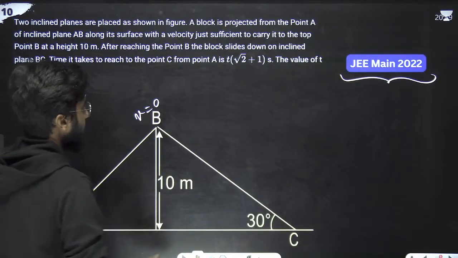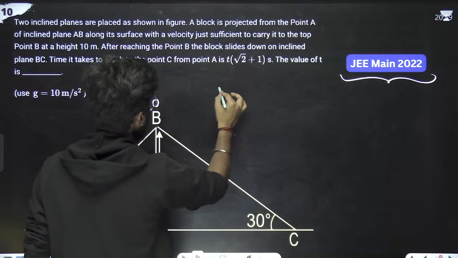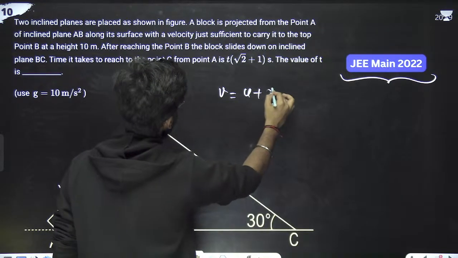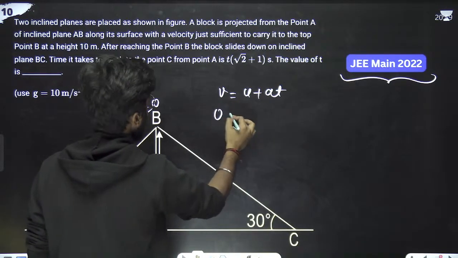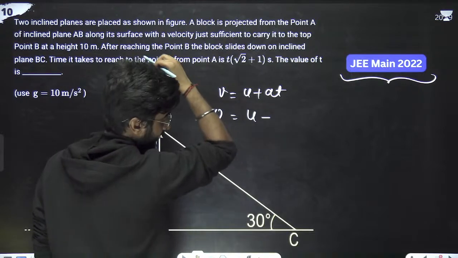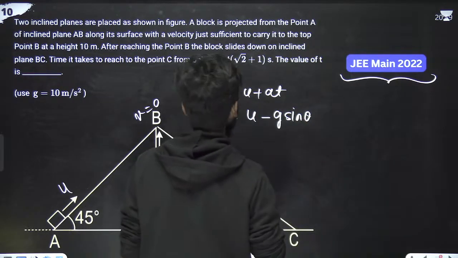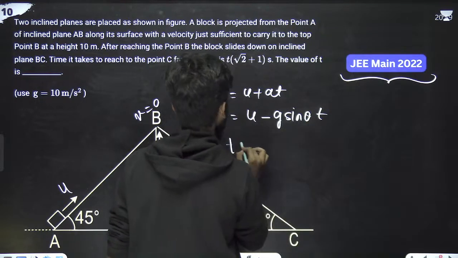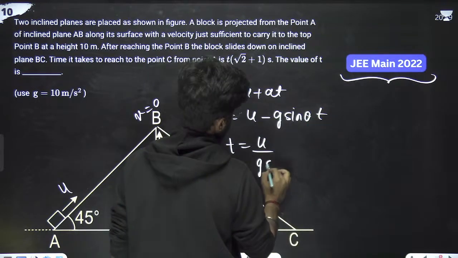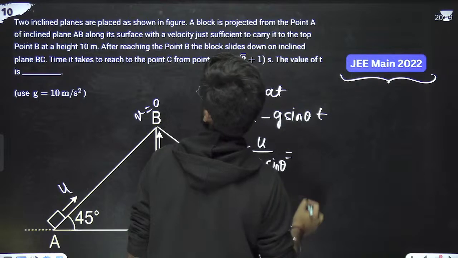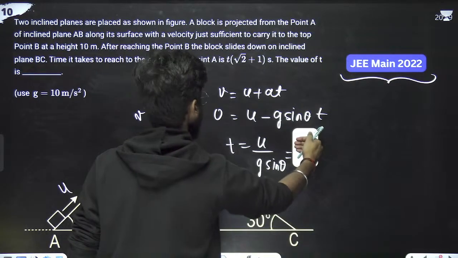Now we can write v is equal to u plus at. v is 0, that is equal to u, and a is minus g sine theta, into t. So t is u by g sine theta.